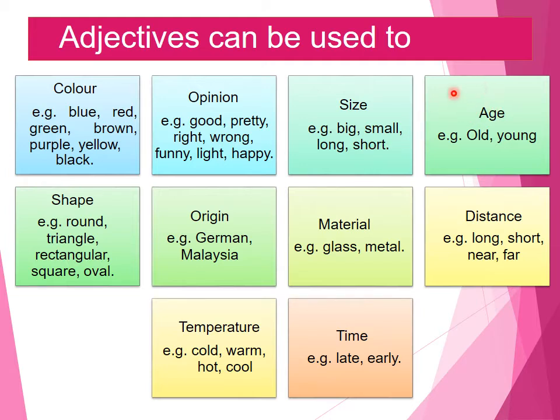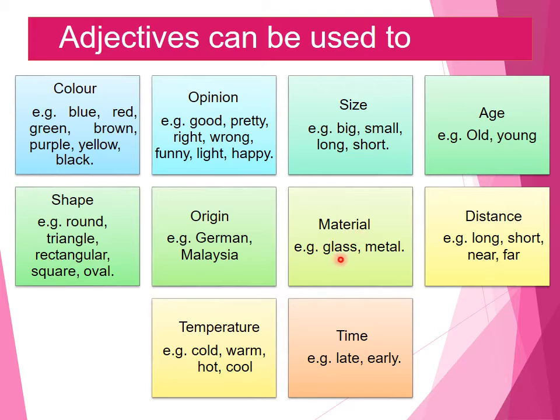Adjectives can also be used to describe age: old or young. Adjectives can also be used to describe shapes. For example, round, triangle, rectangular, square, oval, etc. Adjectives can also be used to describe origin: German, Malaysian, etc. These adjectives can also be used to describe materials.